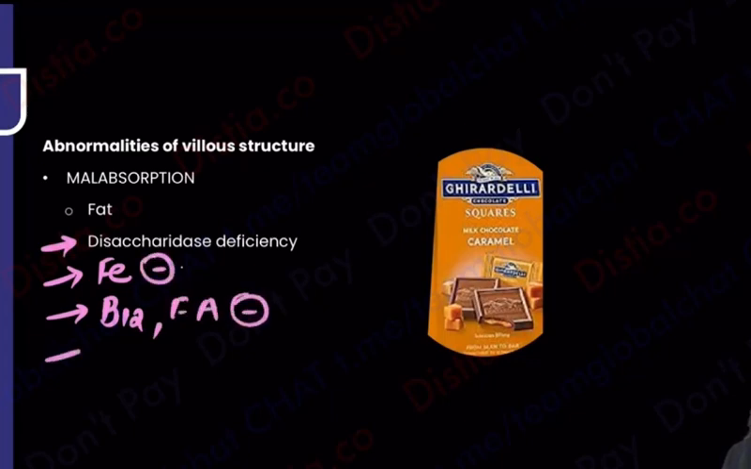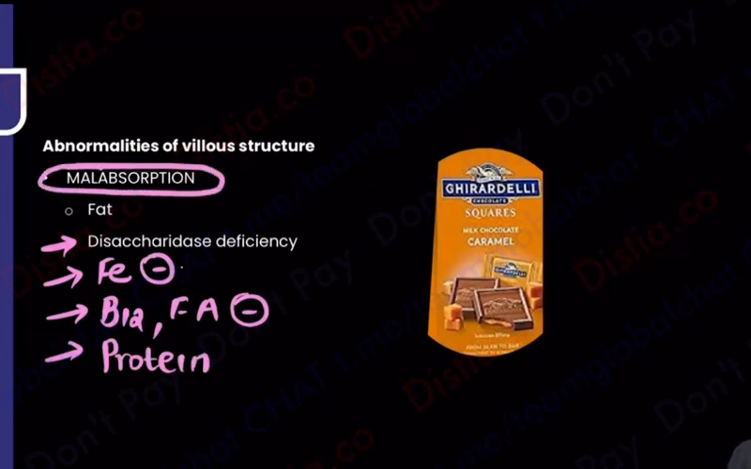Other than that, there could be a protein deficiency. Overall, I am saying that there is a situation of malabsorption that has occurred. Why? Because those villi have now been blunted. Blunting of the villi, flattening of the villi has happened.